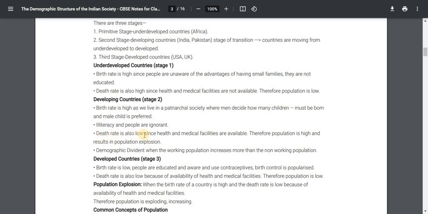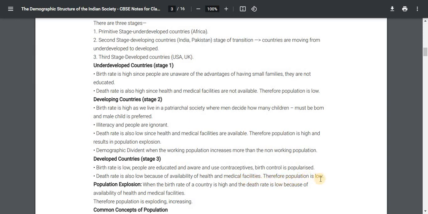Death rate is low since health and medical facilities are available. Therefore, population is high and results in population explosion. Demographic dividend: when the working population increases more than the non-working population. Developed countries, stage 3. Birth rate is low. People are educated and aware and use contraceptives. Birth control is popularized. Death rate is also low because of the availability of health and medical facilities.